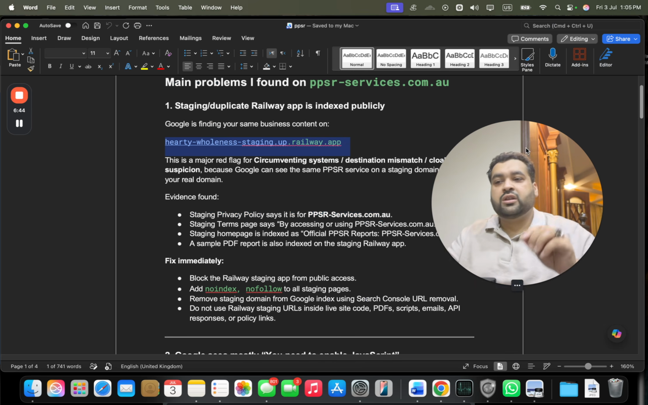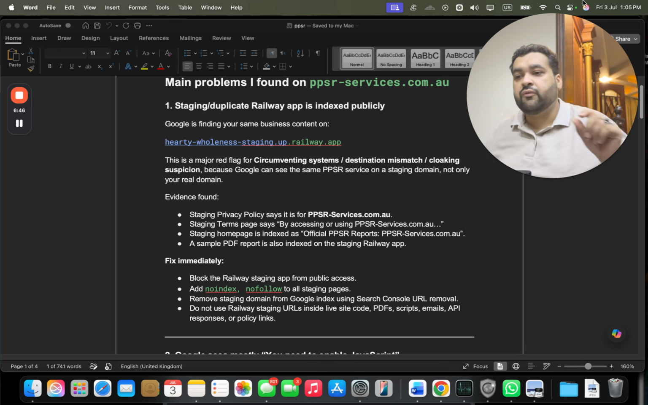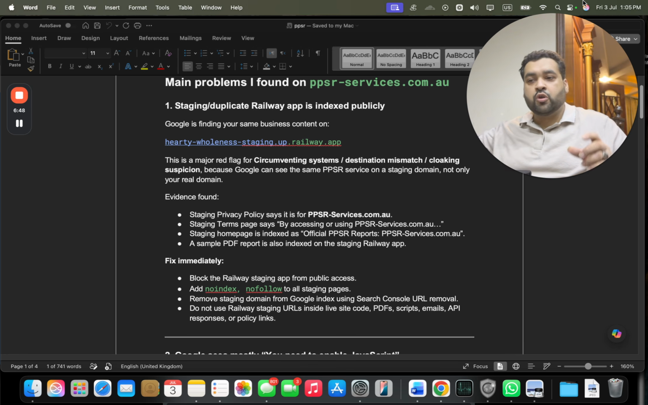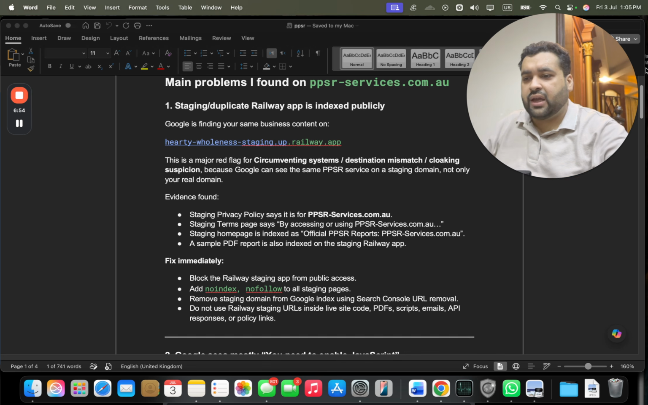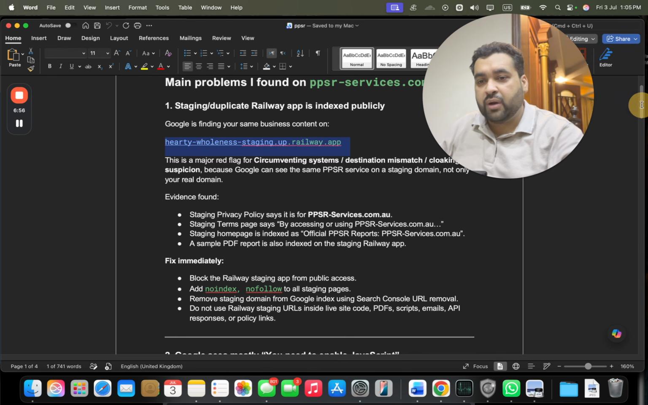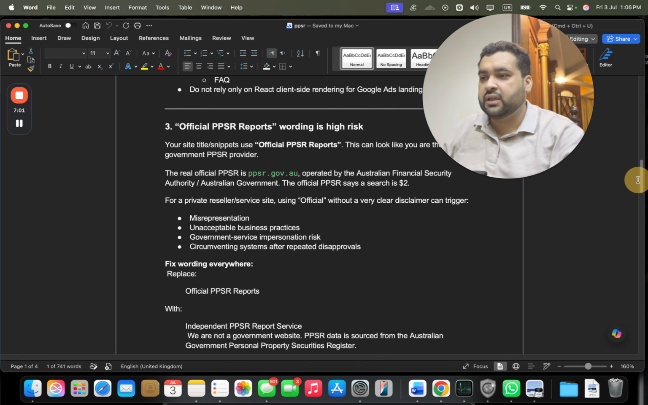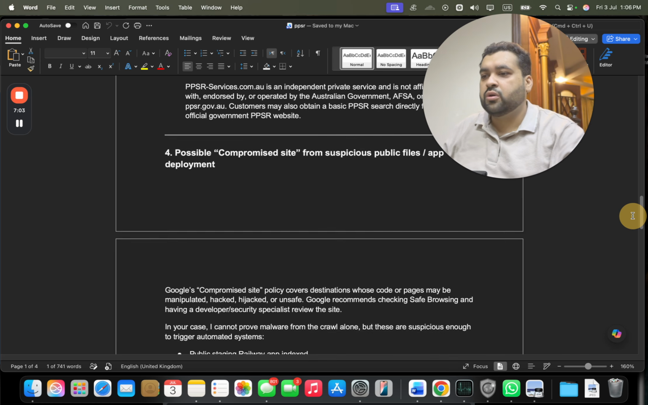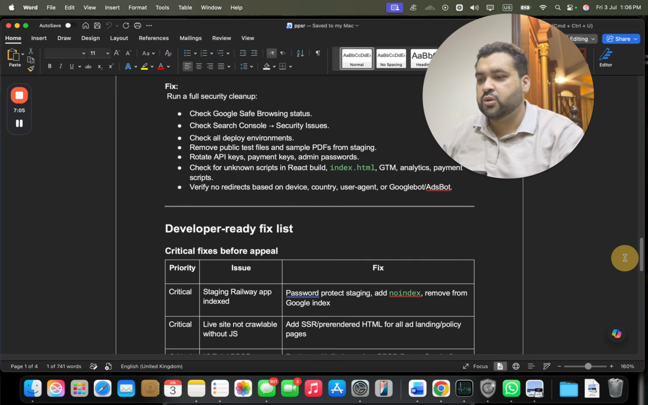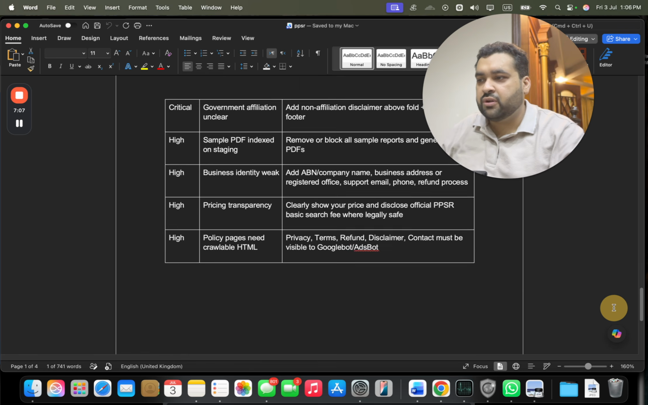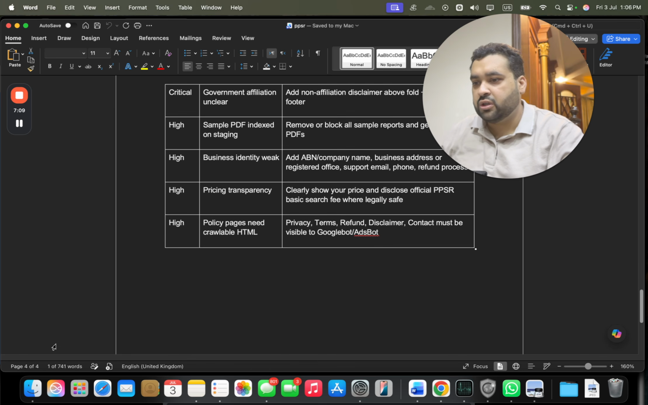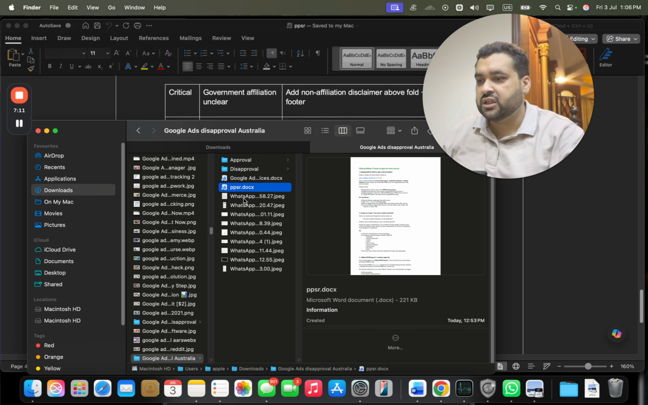So you can see that this also caused a circumventing system and cloaking suspicion. So now we were figuring out why this is caused by circumventing and compromised site by Google. So you can see around over here other issues as well. Some more compromised sites, suspicious errors over here. Some more changes were being suggested over here to sort out pricing transparency, other things as well.